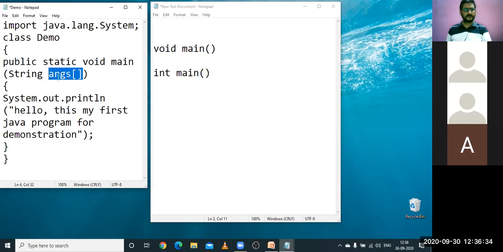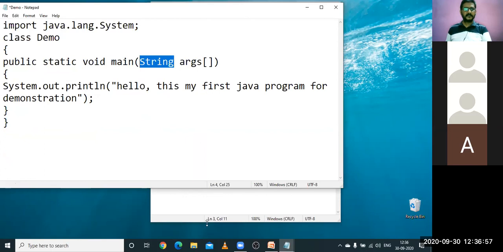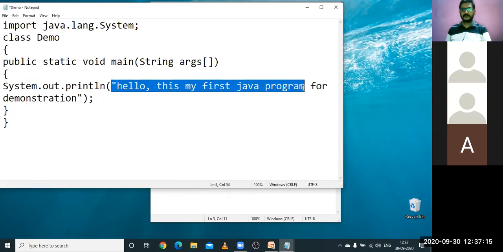Now you can understand, I think so. That is, whatever inputs have been given to the main function, those inputs have been stored in an array which is of type string. Now up to this you have understood, I think so. That is, String args. Main method which contains an arguments list, that is String args. So what are these inputs which we are going to give to the main method? So you observe here this one.